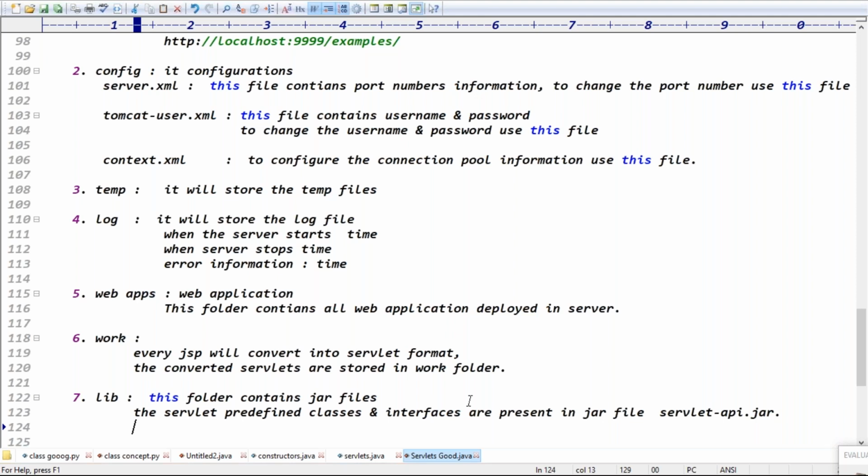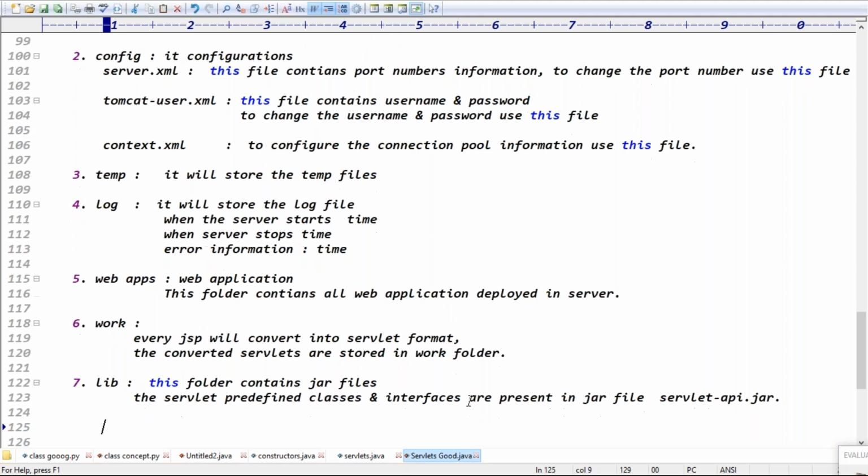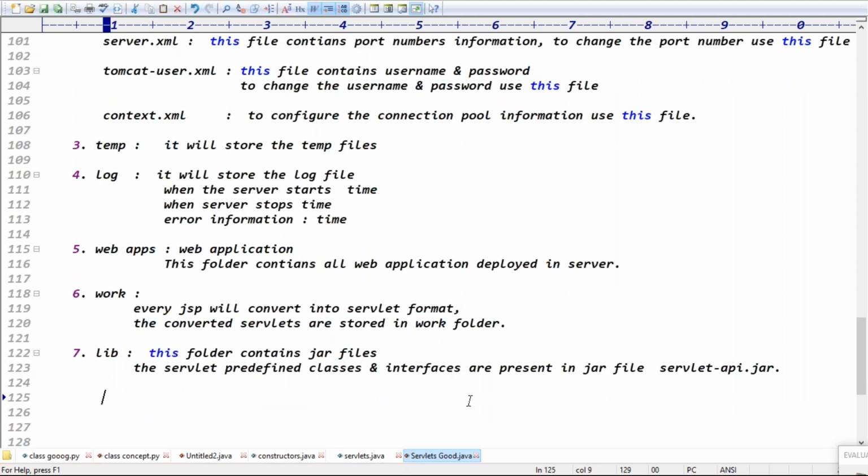Those jar files are present in what? Servlet-api.jar. The classes and interfaces are present in the servlet-api.jar, right? Exactly, guys. So when we use the servlet predefined classes and interfaces, we have to build against this jar file, right? Yes. Okay, in which folder is the jar file present, guys?